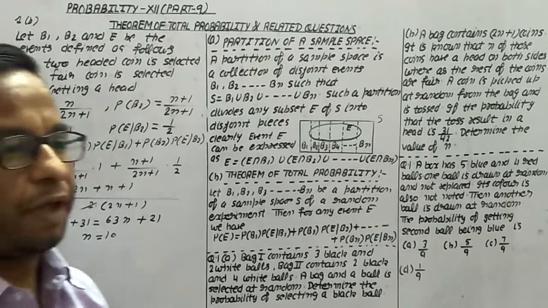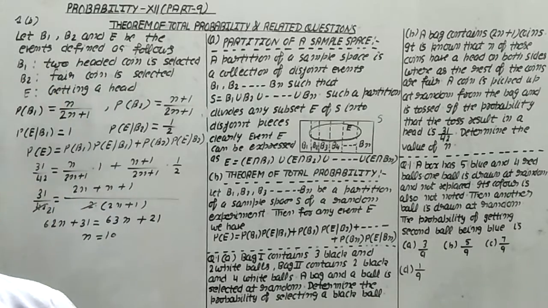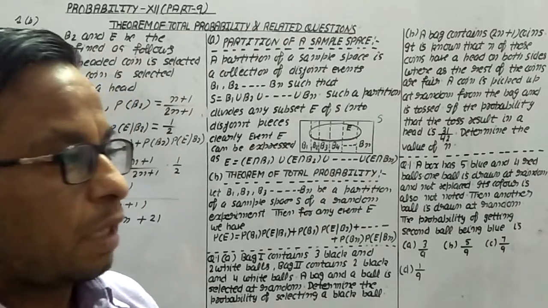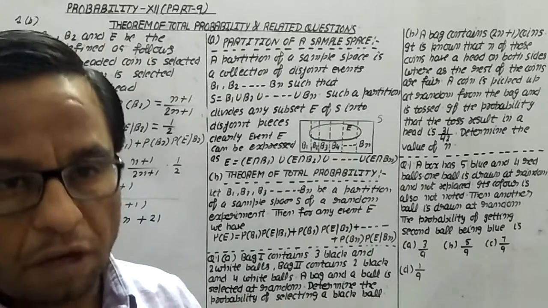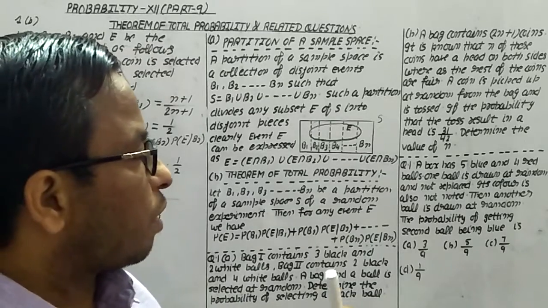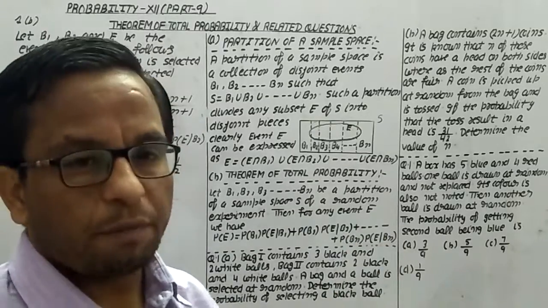So this is the way to use the theorem of total probability. On the basis of this, you have to practice other questions. Don't forget to give the answer of this question in the comment box.